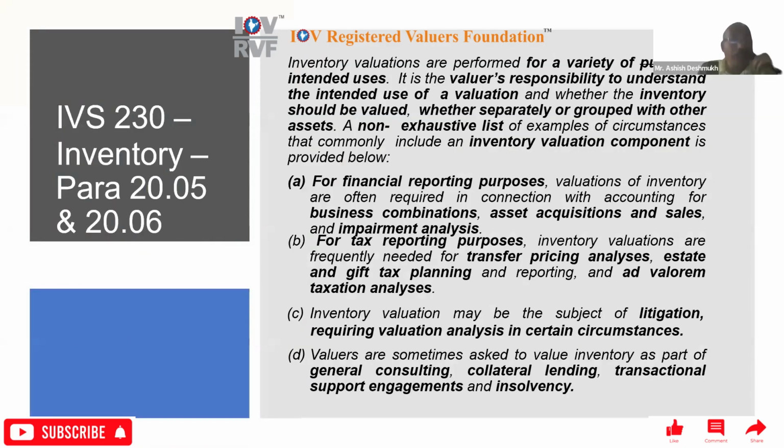Then IVS 230 Inventory, para 20.05 to 20.06. Inventory valuations are performed for a variety of intended uses. Earlier the wording was "for a variety of purposes". Now it has been removed in the revised version, which is effective from 31st January 2025. So now the wording is "for a variety of intended uses".